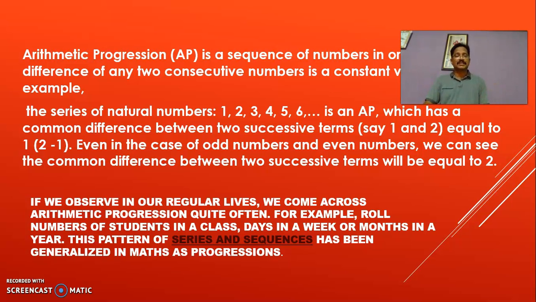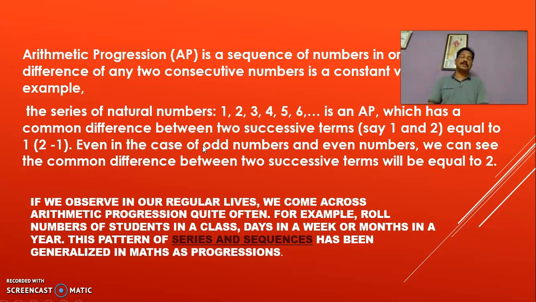It's an arithmetic progression. Why? If you see, this has a common difference between two successive terms. When you take 1 and 2, these are two successive terms. 3 and 4, two successive terms. 4 and 5, two successive terms, and the difference is equal to 1, because the difference of two successive terms is 1. 5 minus 4 is 1. 6 minus 5 is 1.